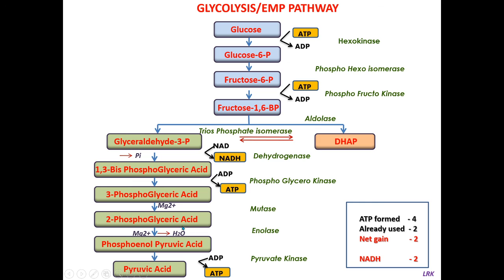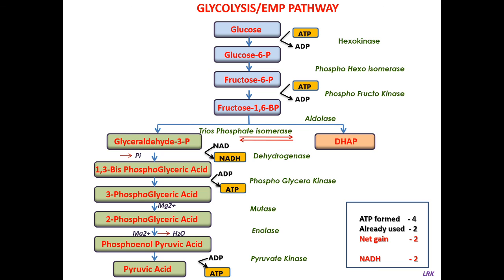Now 2-phosphoglyceric acid undergoes dehydration. One molecule of H2O is removed from 2-phosphoglyceric acid, and the resultant product formed is phosphoenol pyruvic acid. So by losing one molecule of water, 2-phosphoglyceric acid becomes phosphoenol pyruvic acid, and this reaction is catalyzed by the enzyme enolase. This phosphoenol pyruvic acid ultimately undergoes the final dephosphorylation reaction, resulting in the formation of pyruvic acid.